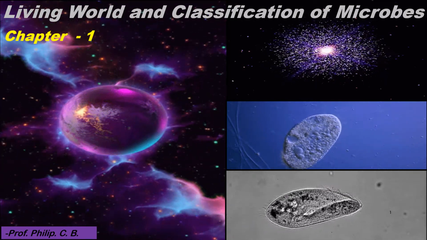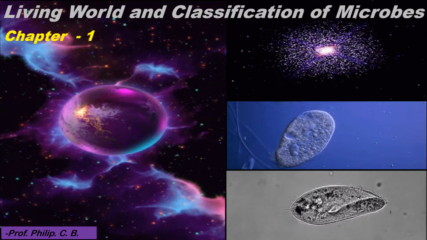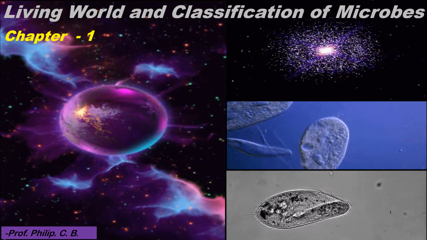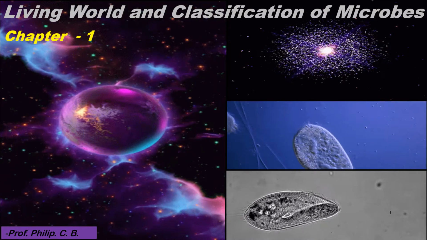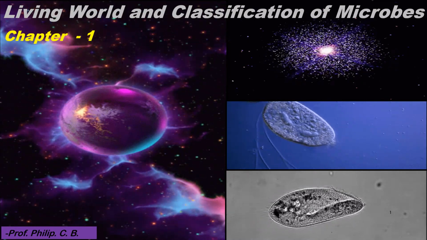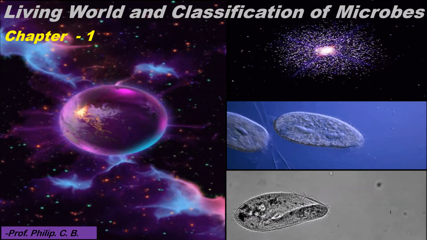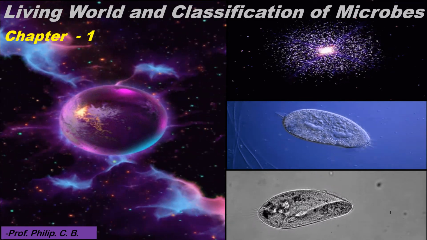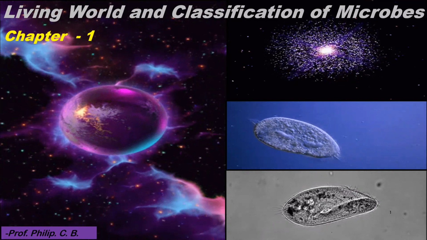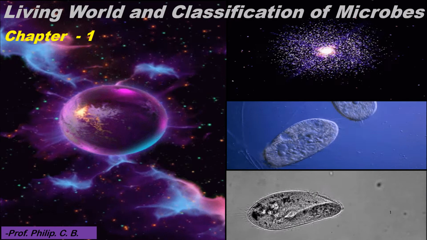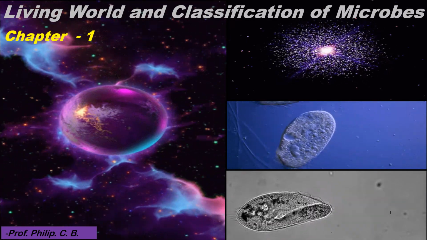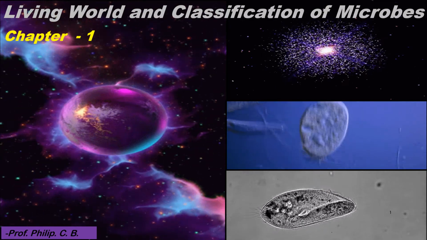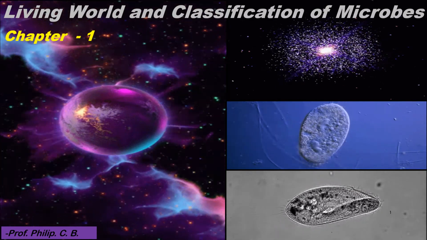Hello students, so today we are going to learn a new chapter, that is living world and classification of microbes. Now from the name of the chapter, living world, in this world there are many different species present, right, from smaller to bigger, that is macro and micro. Macro can easily be seen with our eyes, whereas micro are very minute. Some are not visible with our naked eyes, which requires a microscope, right.